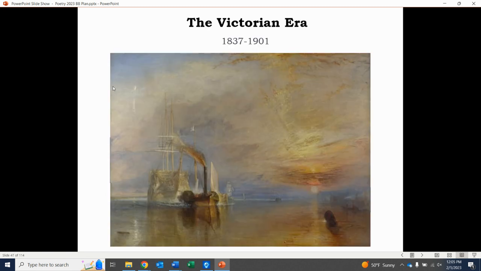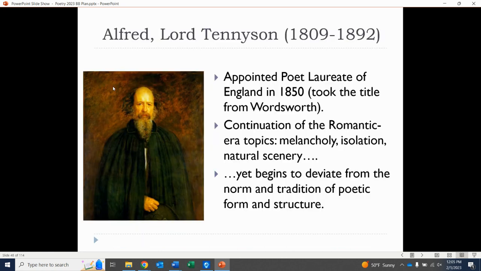So this brings us to the poetry we're going to look at today and in some of the coming days as well. Moving a little bit past the Romantic era into what's often just seen as the Victorian era. A lot of different genres going on here, but broadly speaking, Victorian era during the reign of Queen Victoria, 1837 to 1901. And we're going to start with Tennyson, a very famous poet. He basically overtakes the big title for England from Wordsworth. So Wordsworth and Tennyson, again, two big giants in literature.